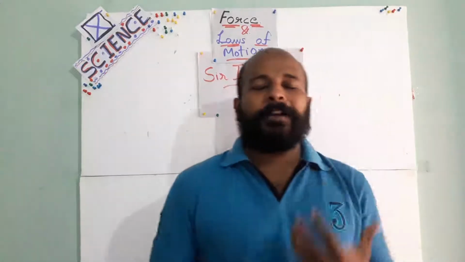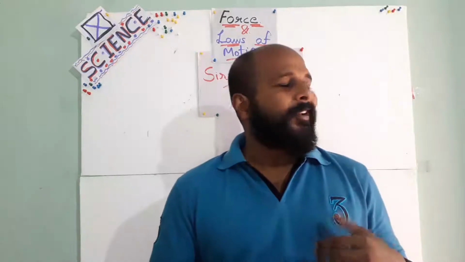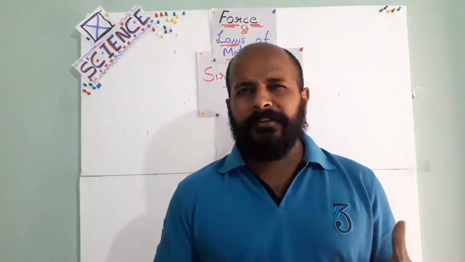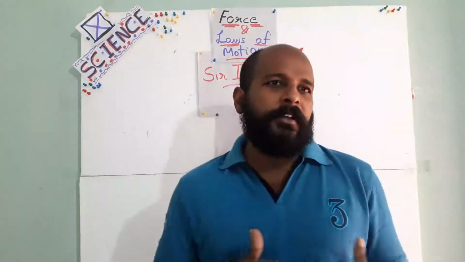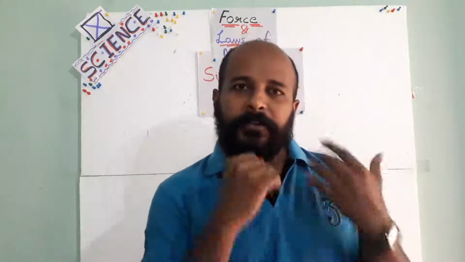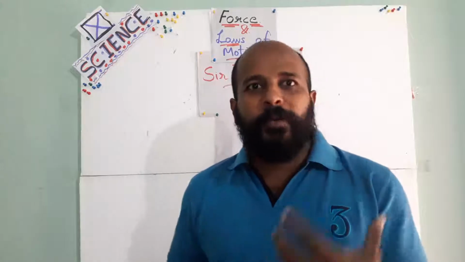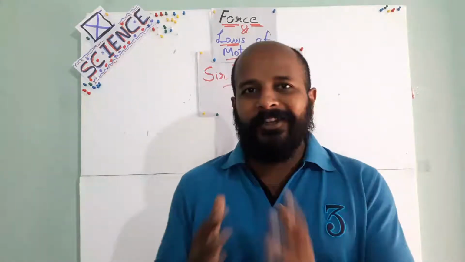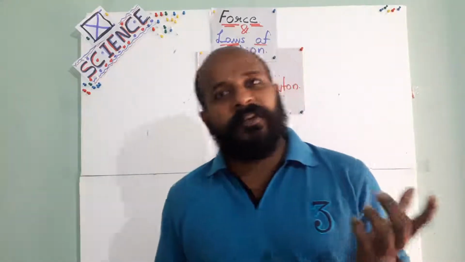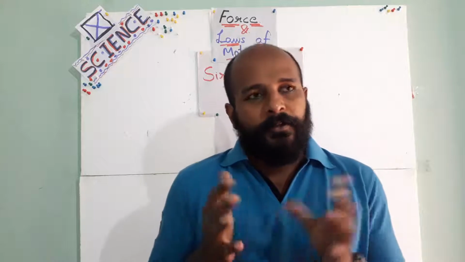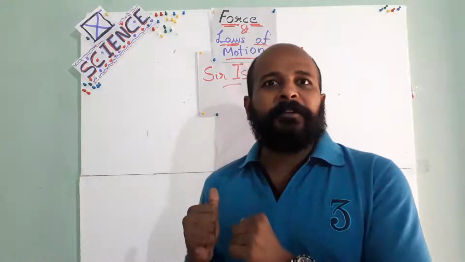Again, once more, welcome back to the concluding part of the sixth chapter of Ninth Standard Science. I think the name is Force and Laws of Motion. Almost all parts of that chapter have been covered, and the theory part was very easy, but there is a numerical part in this chapter. It is the application of the first chapter of physics also, so you need both of them. The laws of motion are in this chapter.